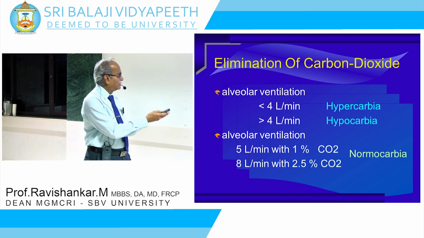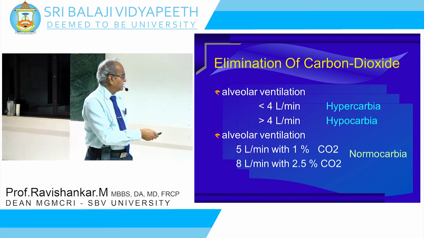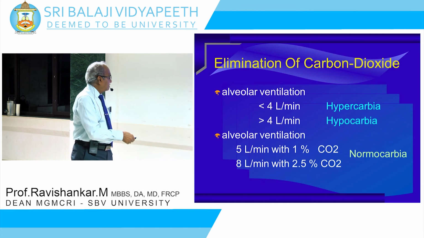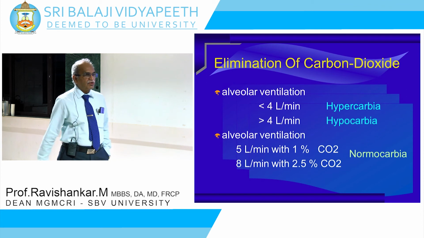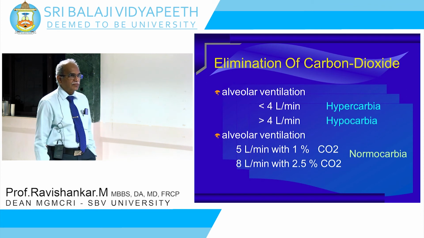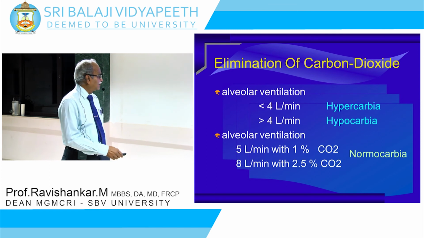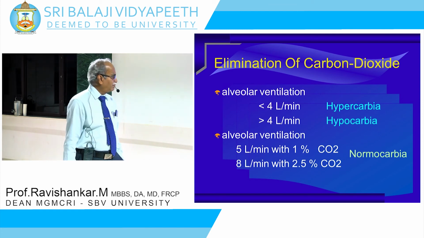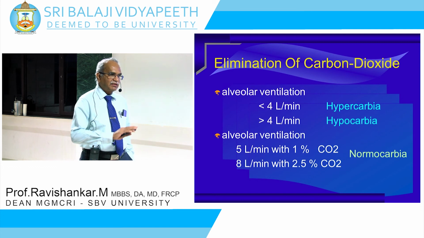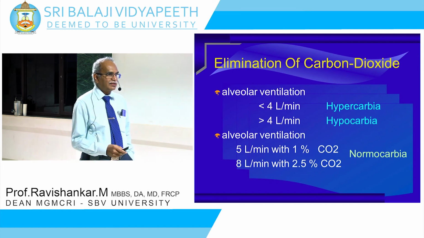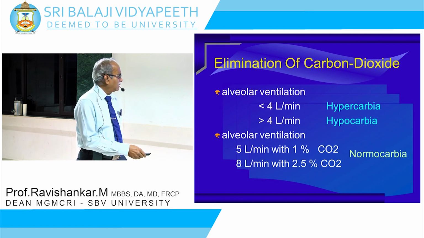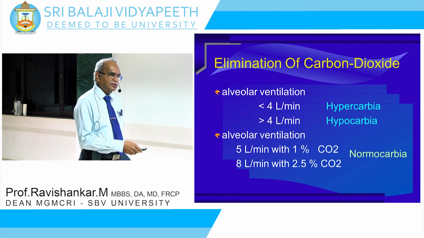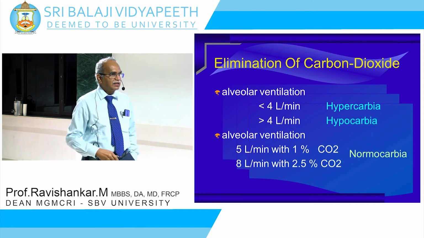So if ventilation makes a change, same way, if you are ventilating the patient with 5 liters and it contains 1% carbon dioxide, or if you are ventilating with 8 liters per minute and it contains 2.5% carbon dioxide, the patient will maintain normocarbia. Why? Because you are supplying 200 ml of carbon dioxide and you are taking out 200 ml of carbon dioxide. So finally, the 200 ml gets eliminated by this 8 liters ventilation.